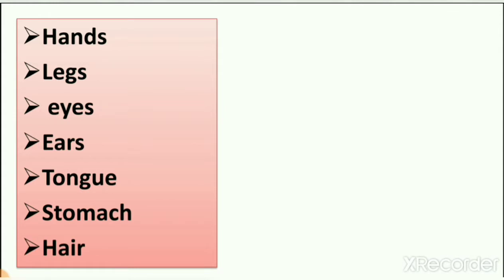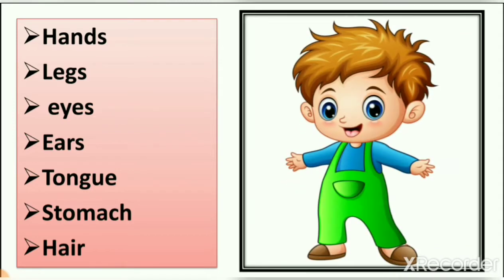When these parts join together, they make one structure which we call body, right? Here you can see the picture of one boy, and you can see that this boy has body parts which are the hands, legs, eyes, ears, tongue, hair, forehead, stomach. All these are body parts.